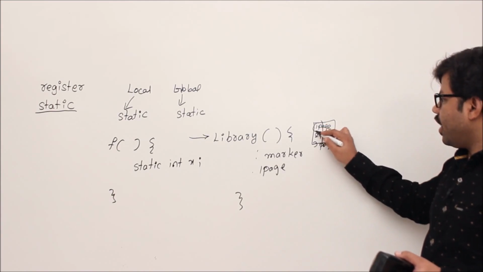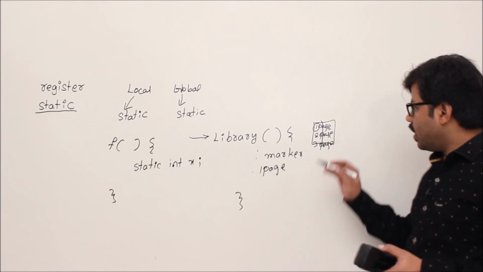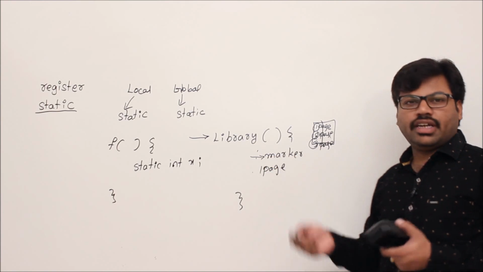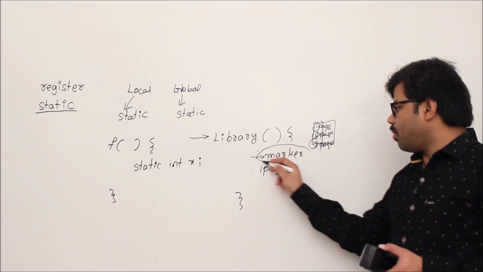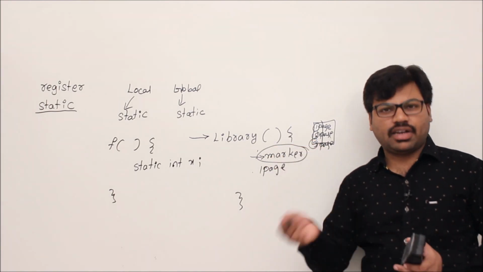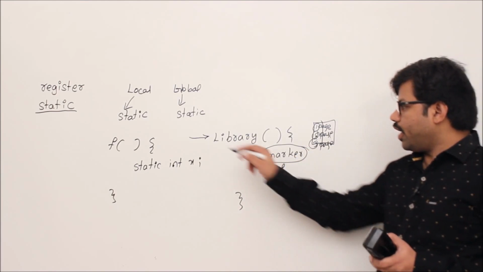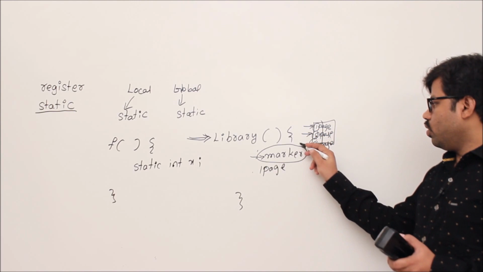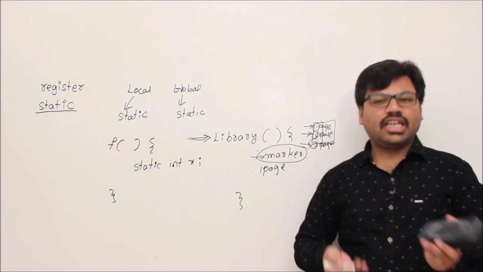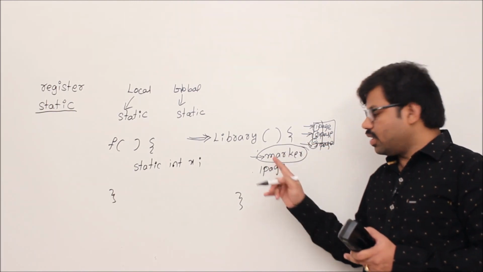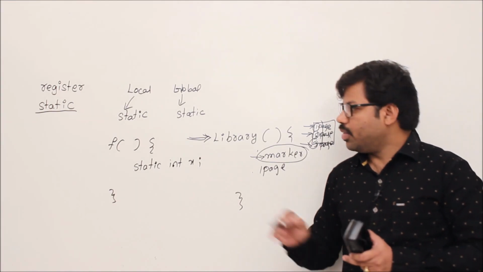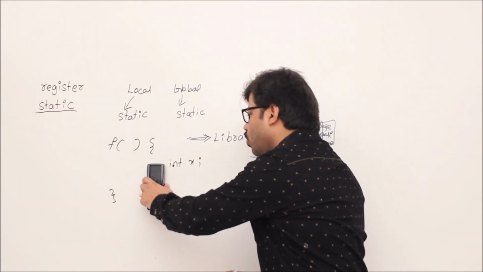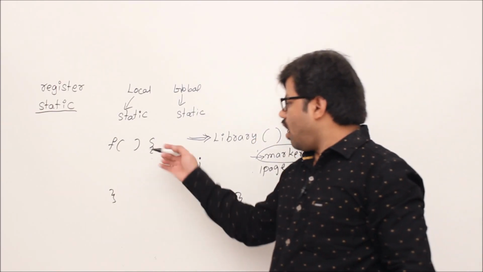So you need a variable. The purpose of that variable is to remember the previous state. I can say it is a marker. You want to use one variable as a marker. When you execute library the first time it should show 1, the second time it should show 2, the third time it should show 3. In that way it should be incremented every time and it should remember the previous value. Understand?